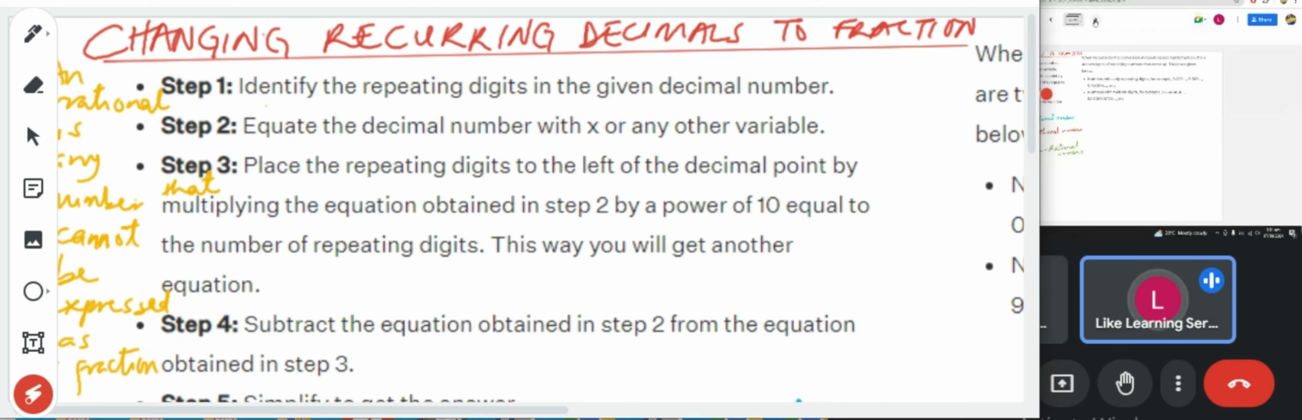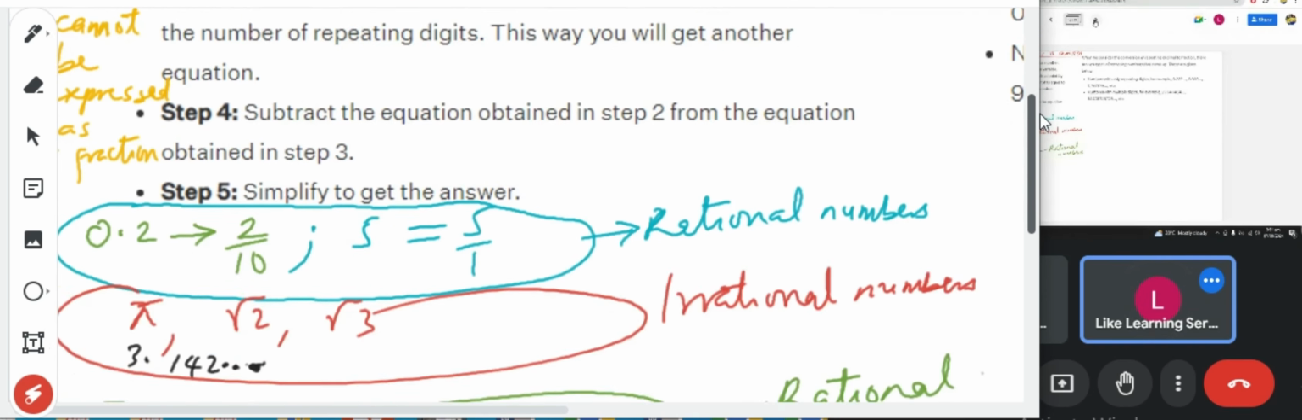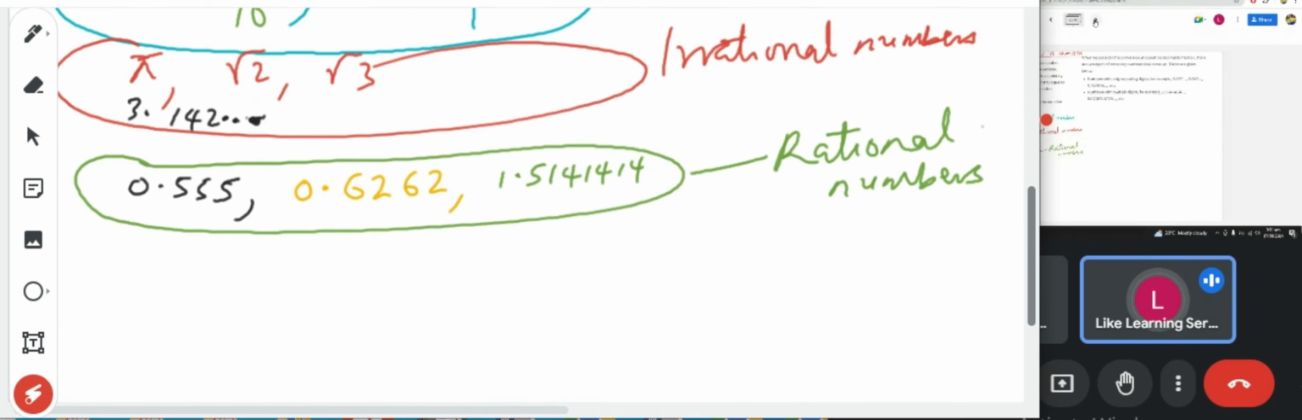The second step: equate the decimal number with x or any other variable. I'm using this as an example. Let me write it down. Example: express 0.555 as a fraction.